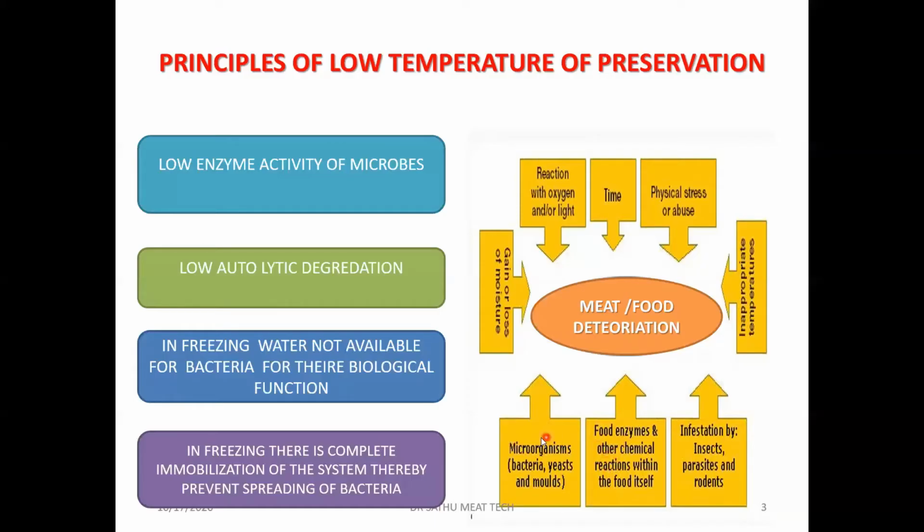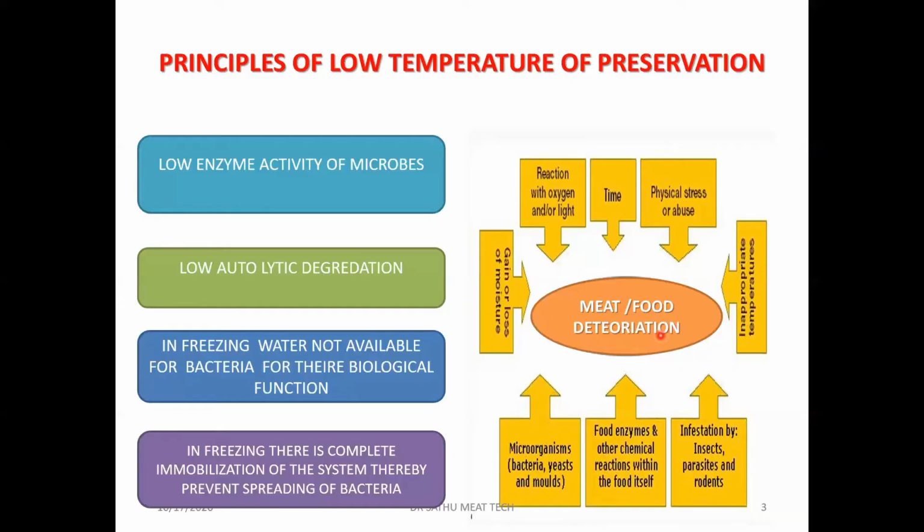Then microorganisms. This is another main factor which can lead to spoilage, and includes bacteria, yeast and mold. These bacteria can act on the food materials, because you know that meat or fish is a very good source of all the nutrients required for microorganisms.